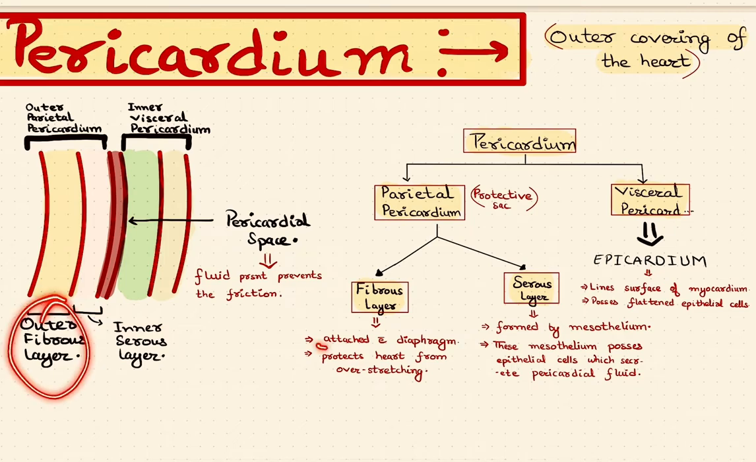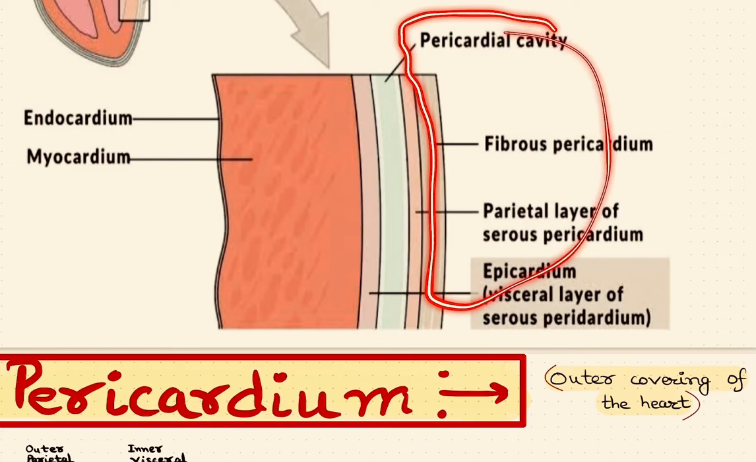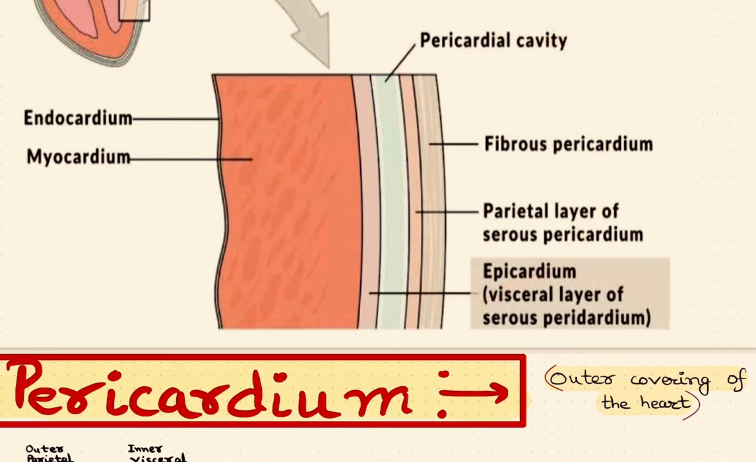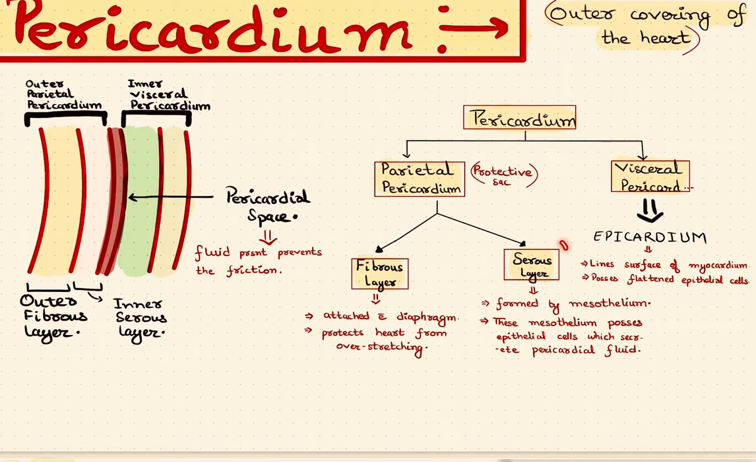Outer fibrous layer of pericardium is attached with diaphragm. It protects the heart from overstretching. This outer fibrous layer protects the heart from overstretching, and the layer next to the fibrous layer is the serous layer.